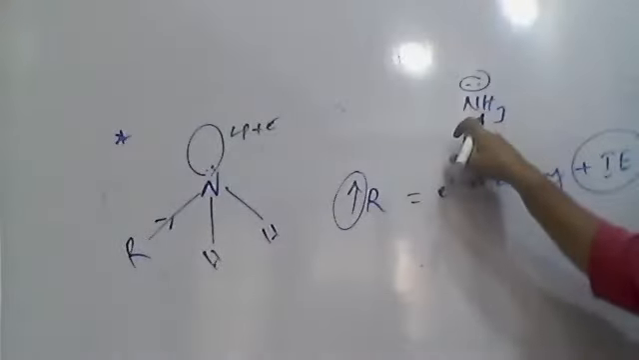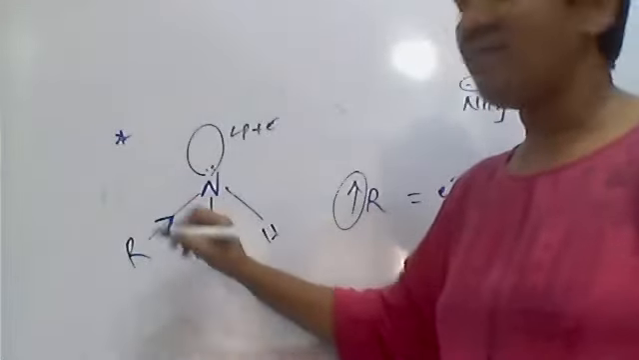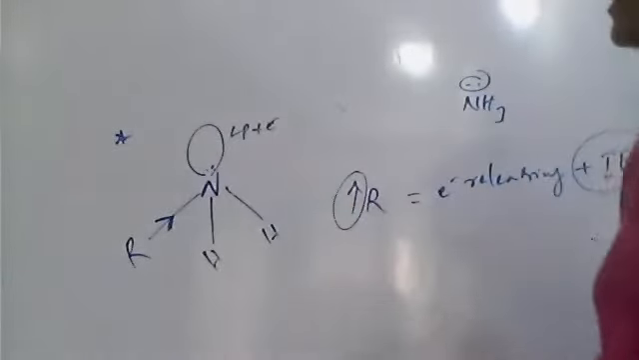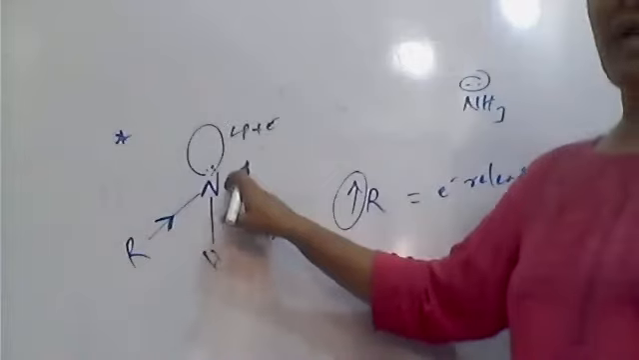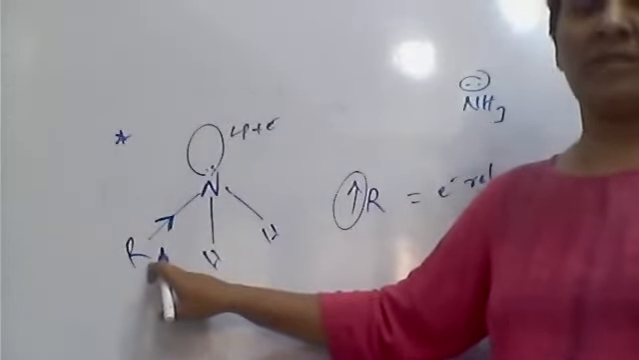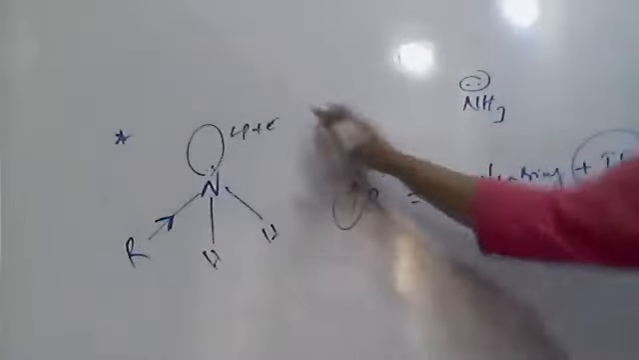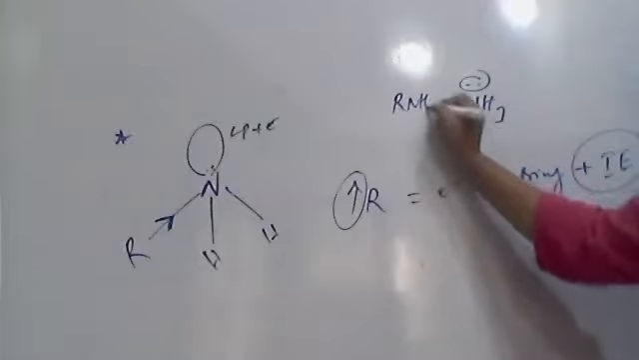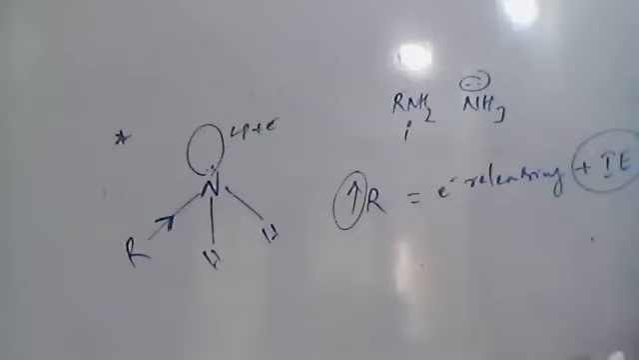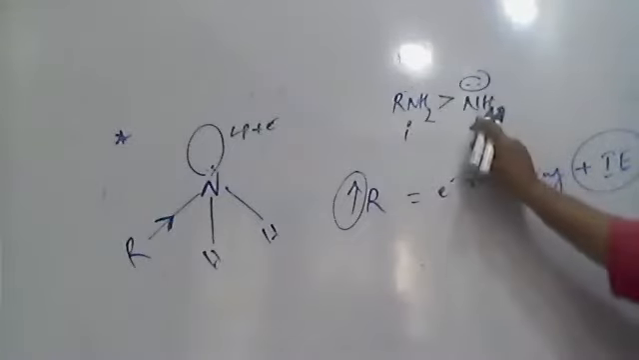So in ammonia, only the lone pair is there. Whereas in a primary amine, one carbon group is there, and it adds some more additional electrons to the nitrogen. So what happens? To the ammonia, a plus I effect alkyl group is added, and electron density increases. Therefore, RNH2, which is a primary amine, must be a stronger base than ammonia.